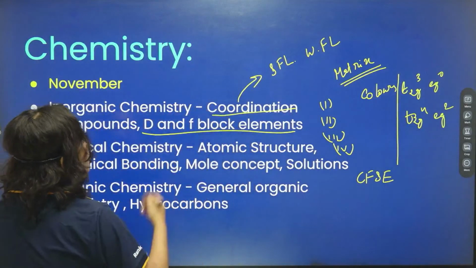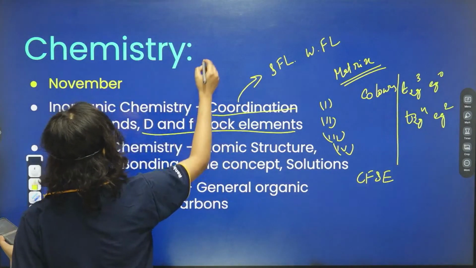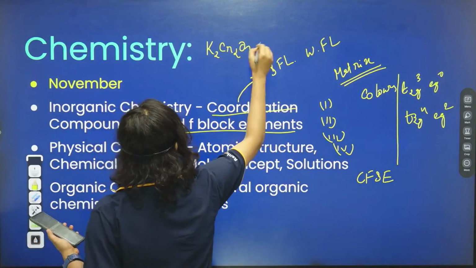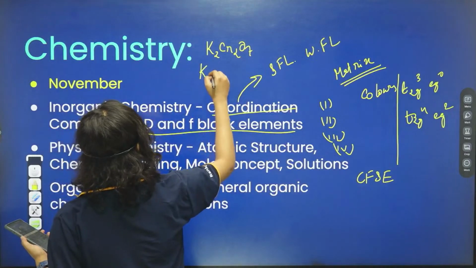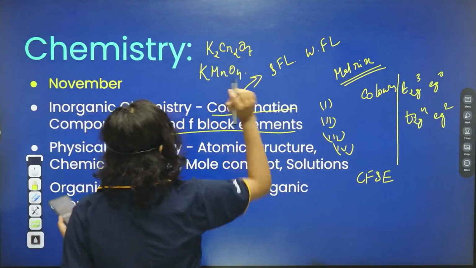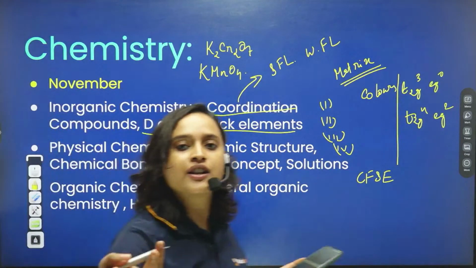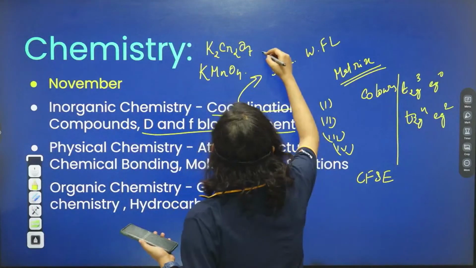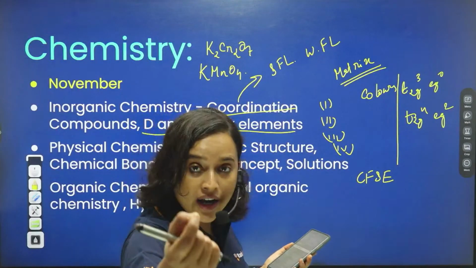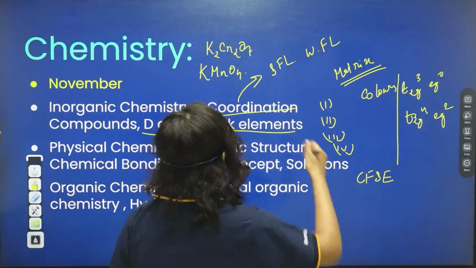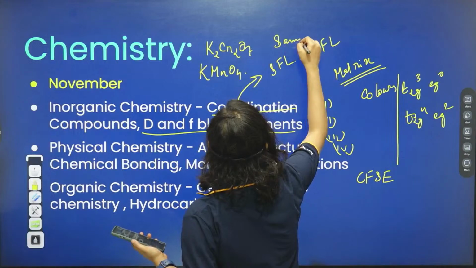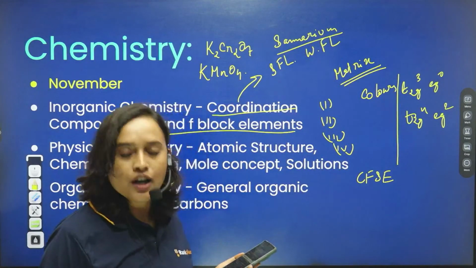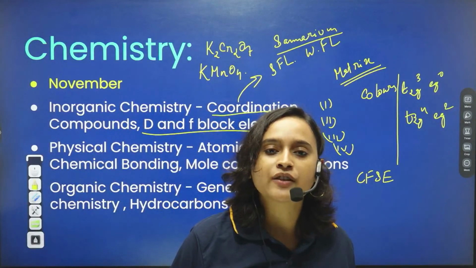Next, from d and f block, what are the questions that they can ask you? They can ask you about K2Cr2O7, that is potassium dichromate. They can ask you about KMnO4, right? They can ask you about the oxidizing and reducing agent nature of cerium, ytterbium, terbium and dysprosium, right? If they want to make it a little harder, just a little tougher, then they may ask you about samarium. What else? What other question can you expect from here?